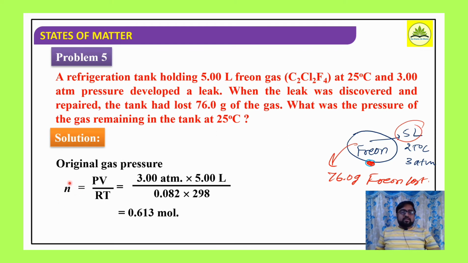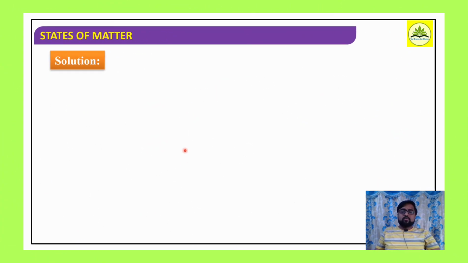So if we simplify, we get the number of moles of gas present in the freon. Out of 5 liter of freon, it is nothing but how much? 0.613 moles is the number of moles of gas present in the tank. Now if we convert it in terms of weight, how much? Weight means we convert the number of moles using its molecular mass, which gives the weight of the gas.